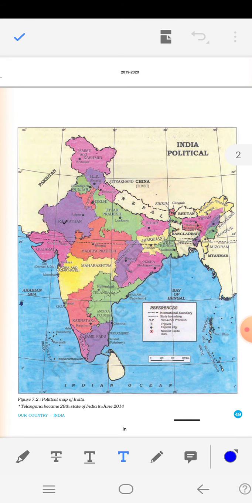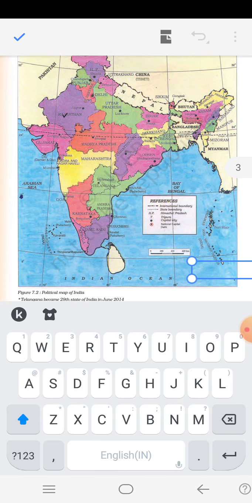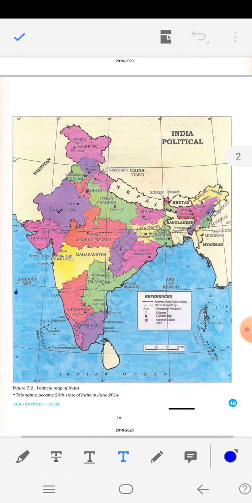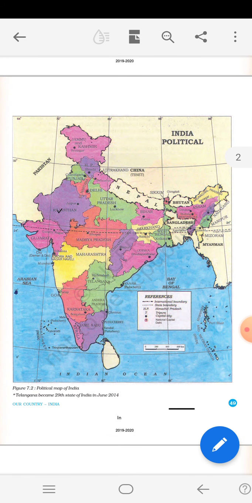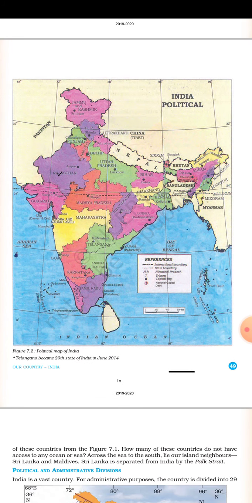India is a vast country, and for administration purposes, the country has been divided into 29 states and 9 union territories.